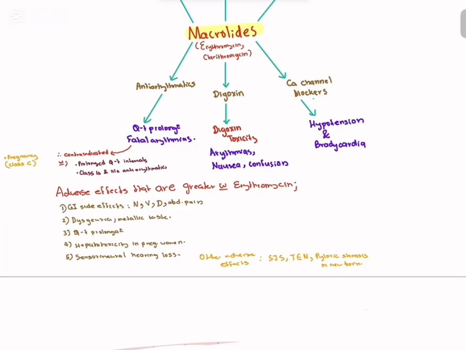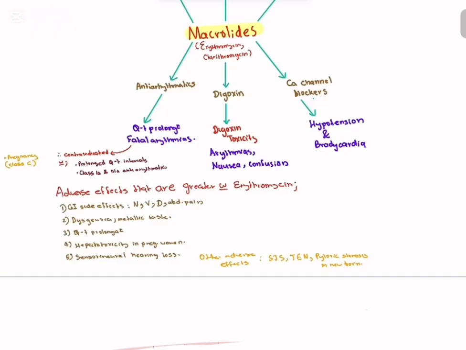Moreover, they give rise to a metallic taste in the mouth, QT prolongation, hepatotoxicity in pregnant women, and sensorineural hearing loss. These adverse effects are more common with erythromycin, and other adverse effects include Stevens-Johnson syndrome, toxic epidermal necrolysis, and pyloric stenosis in newborns.